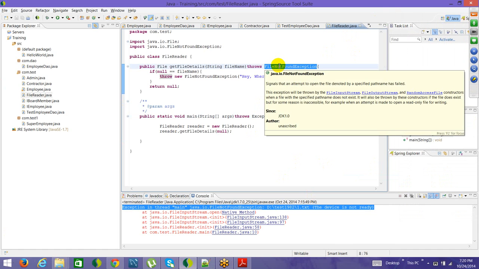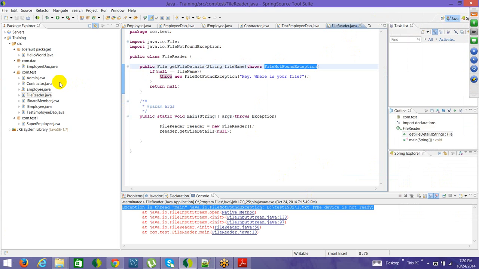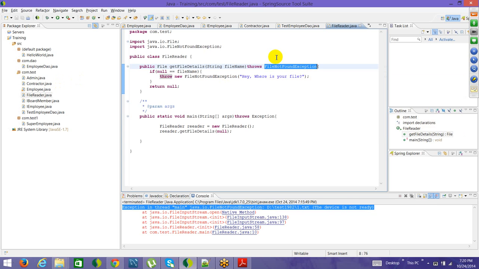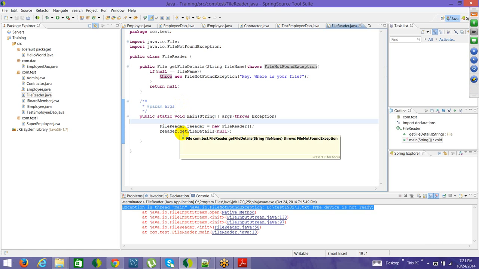So FileNotFoundException is a Java exception. Say I do not want the Java exception, and the reasons can be many. Java exceptions let you give a message, but depending on the try catch blocks, I do not want to catch any of the exceptions from Java, which Java has already defined. I want to define my own custom exceptions. Why? Because those custom exceptions will signal me something different, and that's why I want to handle it differently. This is one of the reasons.